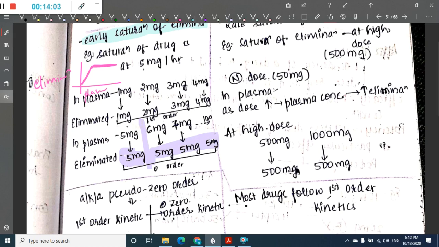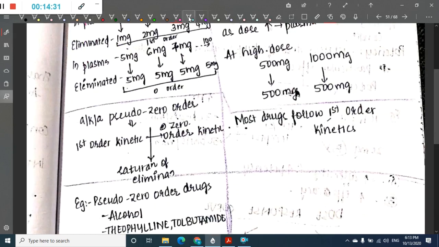So these are a type of reactions where in the first part, as the concentration is increasing, the elimination is increased. So this is almost first order kinetics. After it has reached a certain point, though the concentration is increasing, the elimination is becoming constant, right? This type of reaction is given the name pseudo zero reactions. So that means they will have first order kinetics, then after a particular saturation is reached, they will follow zero order kinetics.